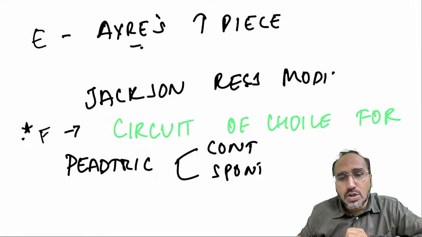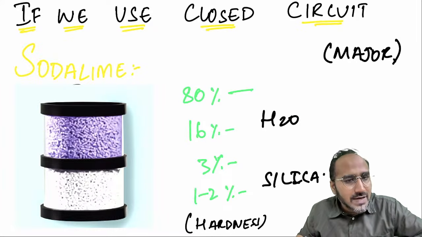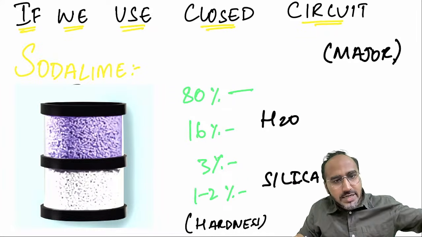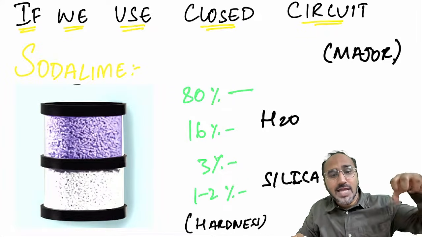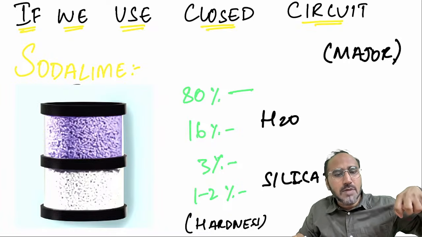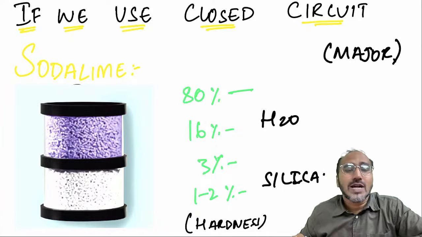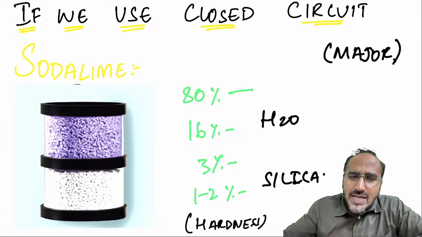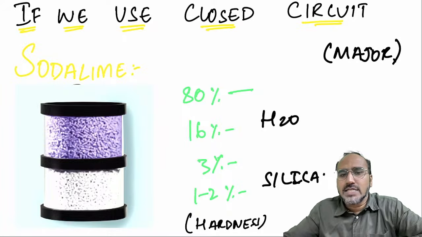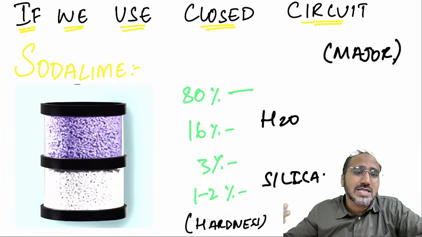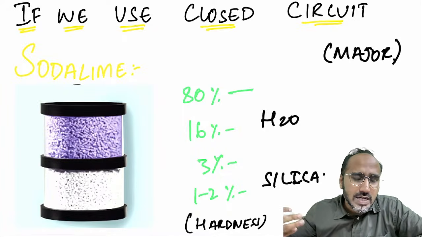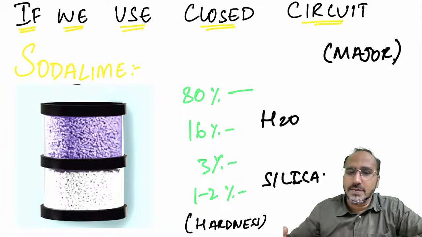Okay, now guys, these were semi-closed circuits. If you use a closed circuit, there won't be any expiratory valve. All the gases in a closed circuit will go into a chamber that will absorb the main gas coming out from the patient, which is carbon dioxide. So what is the chamber that absorbs? Either we have soda lime as the absorbing material, or baralyme. What is the soda lime that we use in a closed circuit made up of?